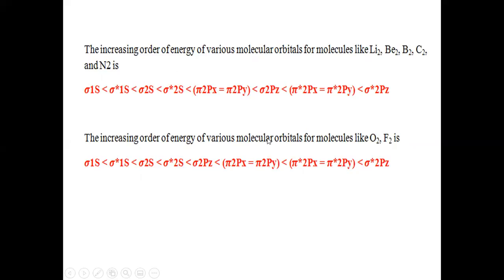Next, from the oxygen molecule onwards, the order will be changed. Till here, up to sigma star 2s, the order is the same.